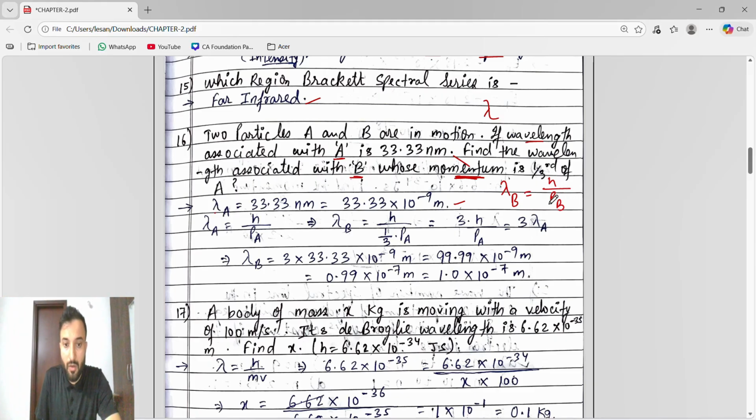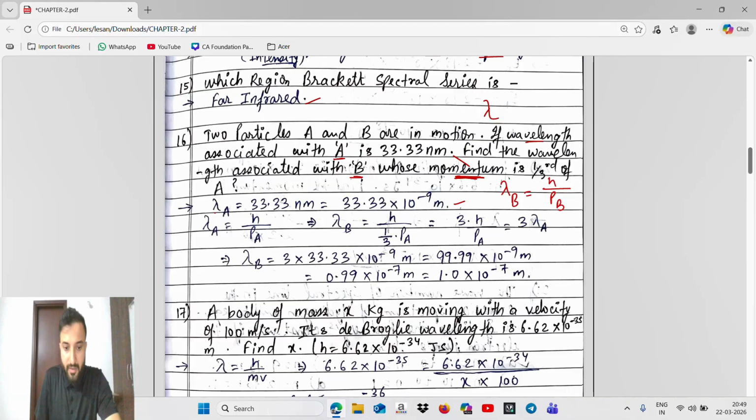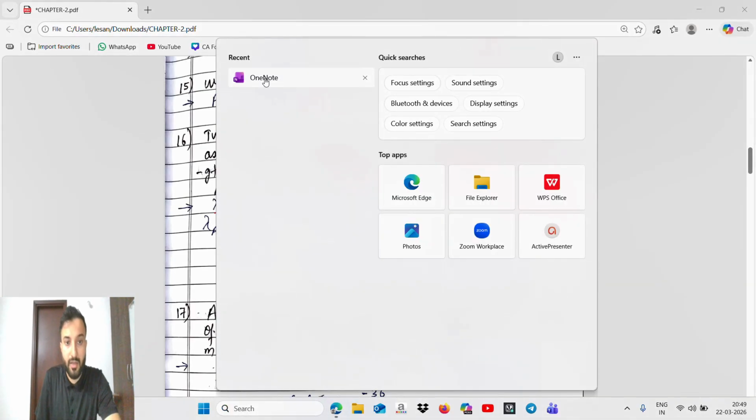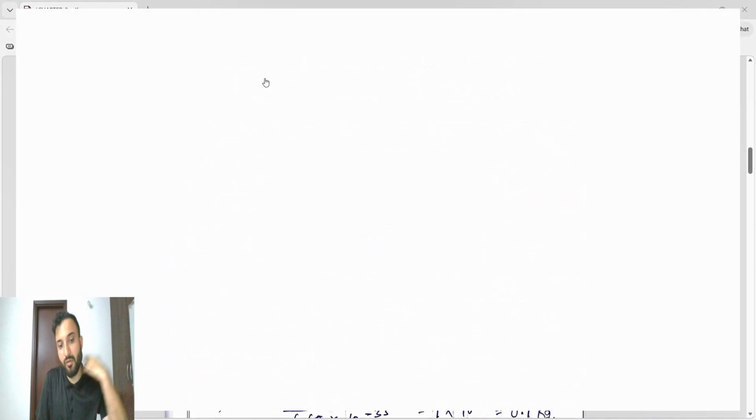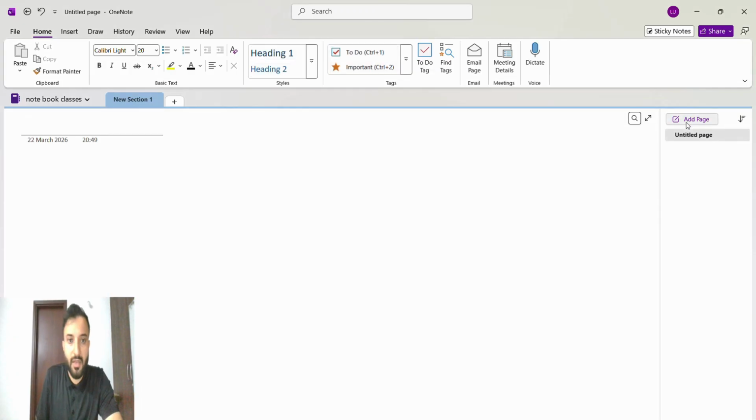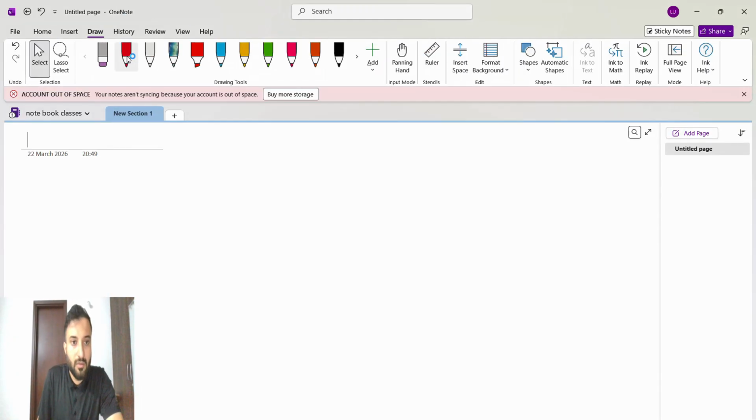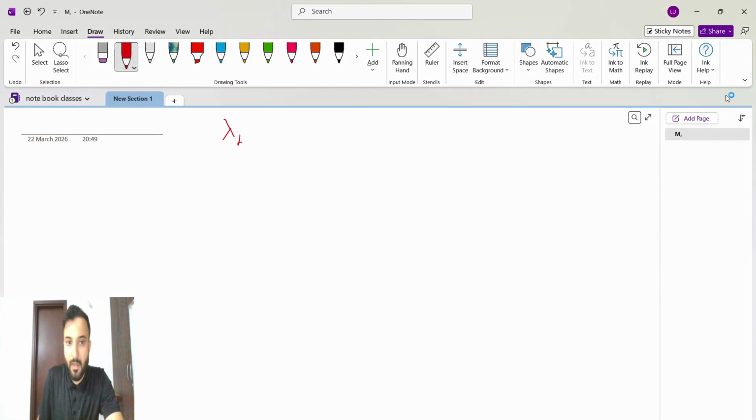I will write it here, otherwise you will get confused. They had given the wavelength of A as 33.33 nanometer, which means 33.33 into 10 to the power of -9 meter.